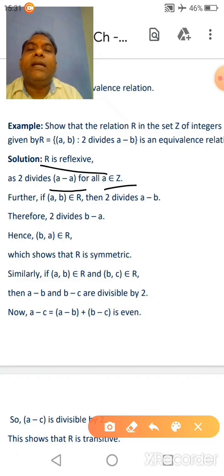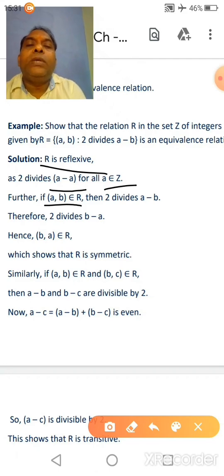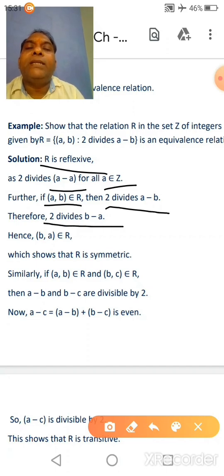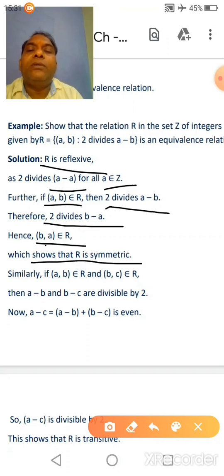So we can say that R is reflexive relation. Now (A, B) belongs to R means 2 divides A minus B according to the question. Therefore because 2 divides A minus B, so 2 divides B minus A, hence (B, A) belongs to R. So we can say that given relation is symmetric also.